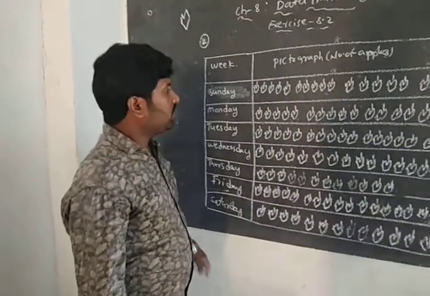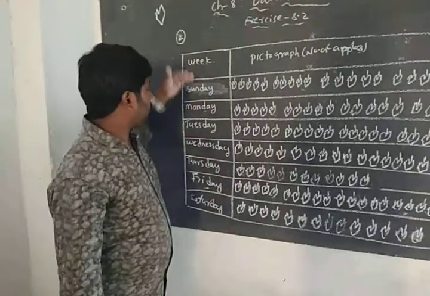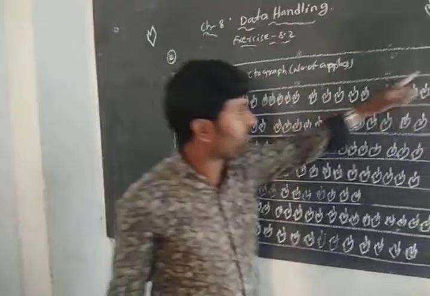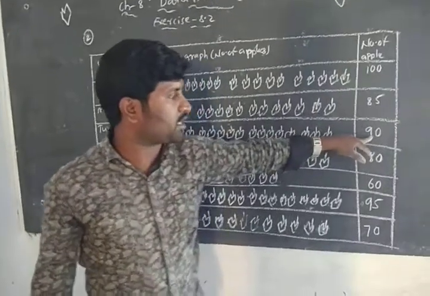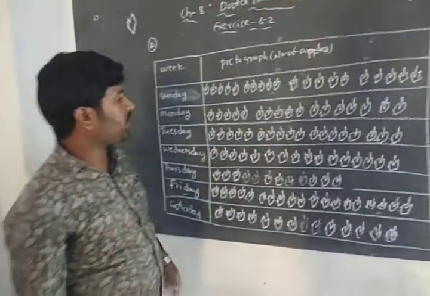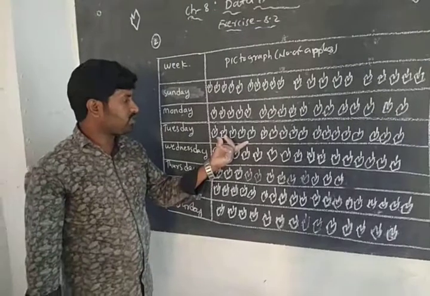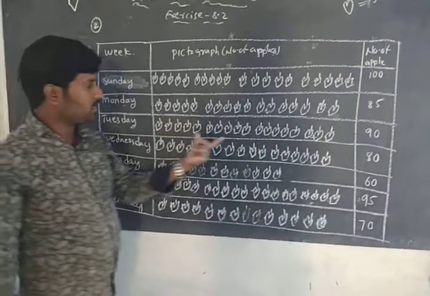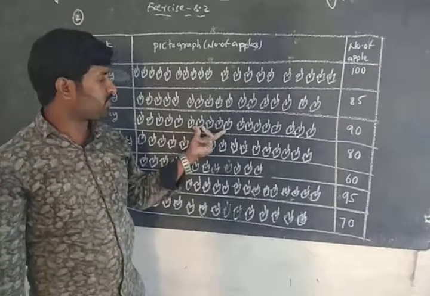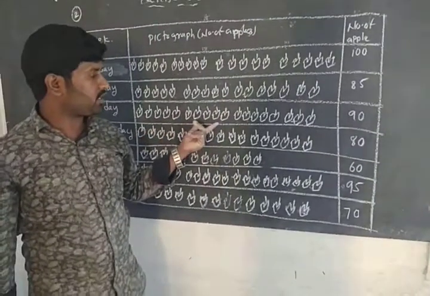Next, on Tuesday, the number of apples sold is 90. That's why I have taken 5 symbols. 5 symbols represent 25 apples. Again 5 symbols represent 25 apples. 25, 25, 50.